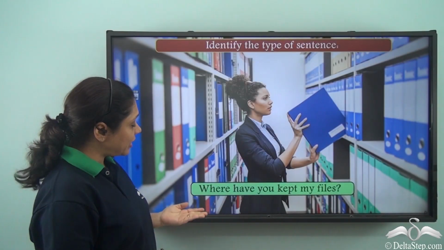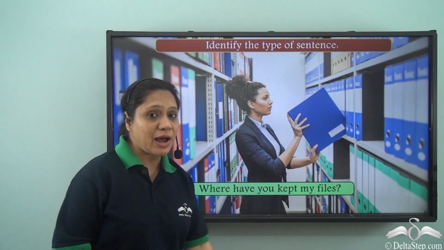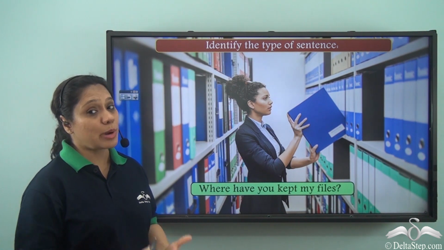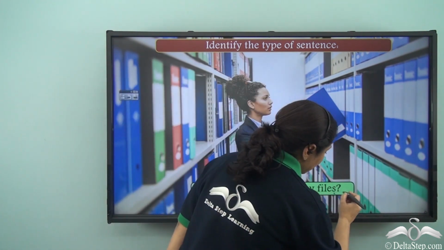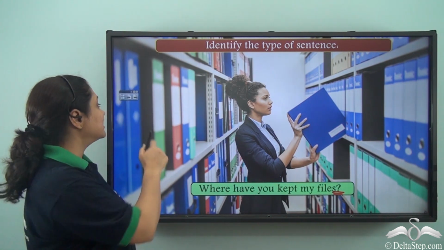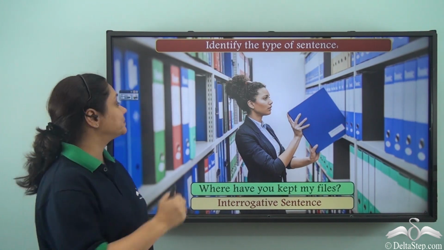Now can you identify the type of this sentence? Where have you kept my files? Now this sentence is asking us a question and it is ending with a question mark, as we can see. So this sentence is an interrogative sentence.